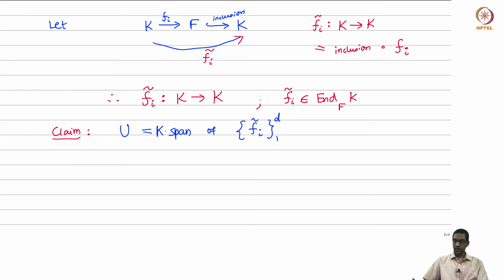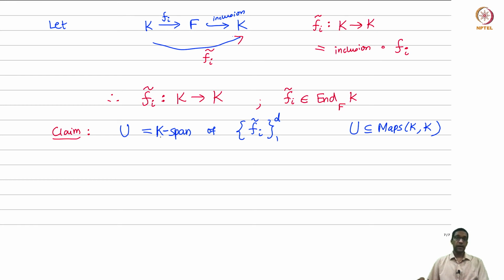But now, I'm again switching fields. I'm thinking of U as really a subspace of the space of all maps from K to K, and we have already shown that U is a K vector space. So I claim that over K, thought of as a K vector space, the span of the Fi tildes will actually give me everything.